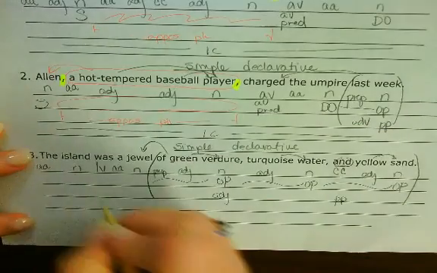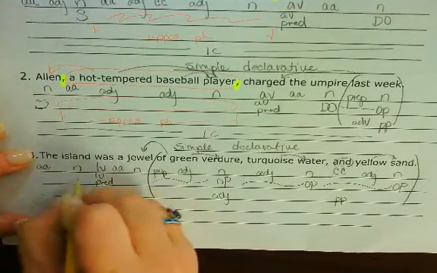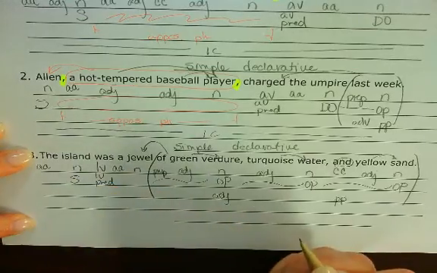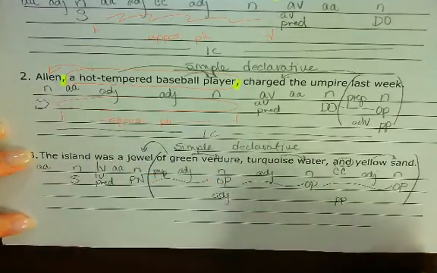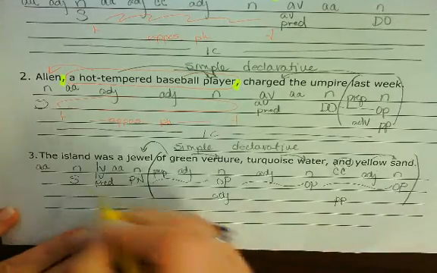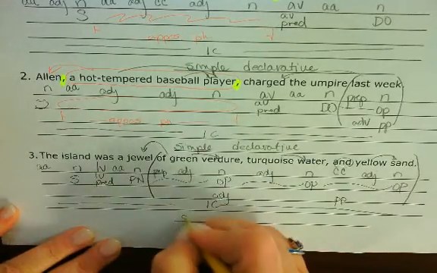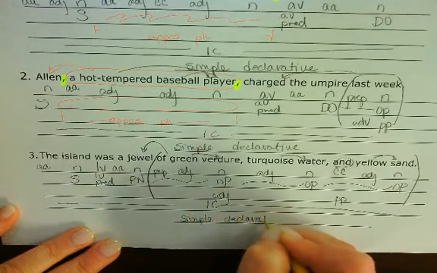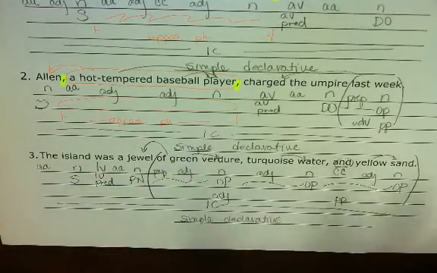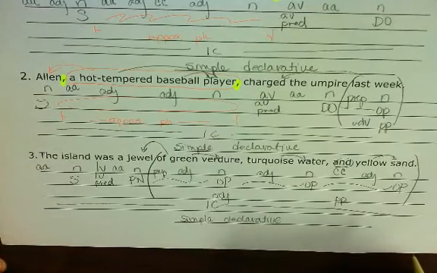So go find your predicate. Was is a linking verb predicate. Who or what was? Island was. What was island? Island was a jewel. That's a predicate nominative. Okay. We have one subject predicate set, and so that makes it an independent clause and a simple declarative. But wait, I thought we were working on this whole idea of appositive phrases. Shouldn't we have an appositive phrase here?